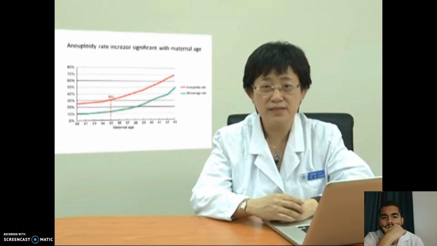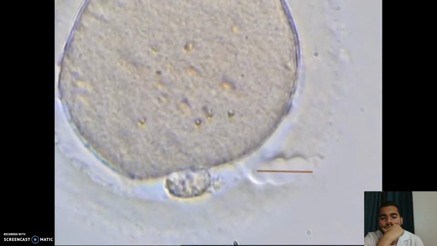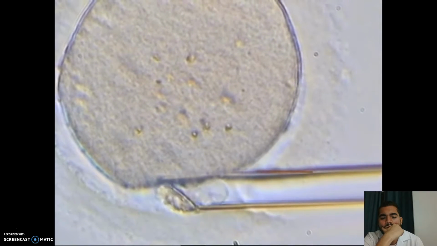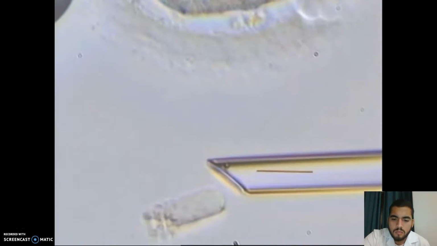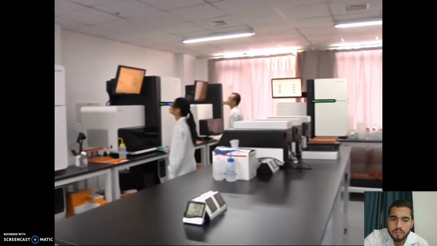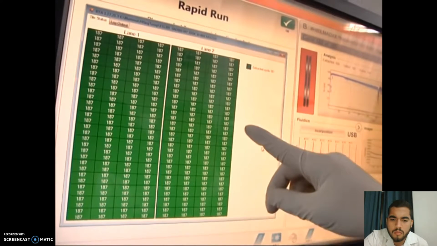One of the main problems comes from genetic abnormality of human eggs called aneuploidy. It has been shown that when a woman is older than 35 years old, more than 30% of her eggs are genetically abnormal as aneuploidy. These abnormal eggs will lead to either miscarriage or birth of a baby with genetic disease. The real problem is that there is no accurate, efficient, and low-cost way to detect them. Because the genetic material within an egg is so tiny, it's too difficult to detect this abnormality with standard molecular biology tools. FISH, SNP, and CGH array have been developed successfully but with limited resolution and accuracy.